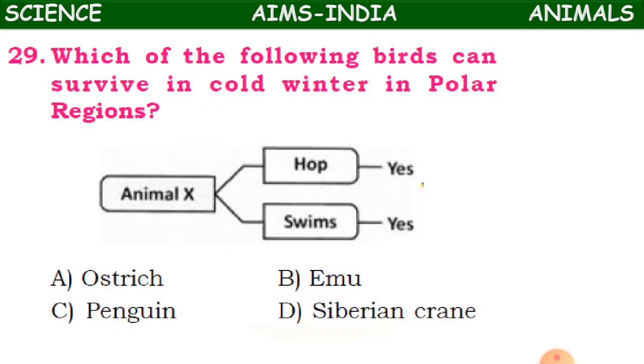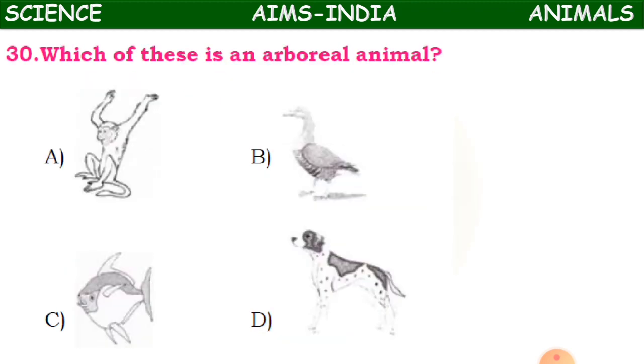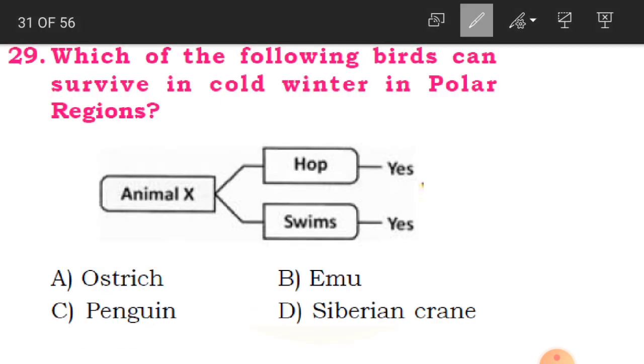Clear children? The 29th one is, which of the following birds can survive in cold winter in polar regions? So here we have to identify the birds which can live in the cold winter in polar regions. Polar regions is nothing but cold areas. Clear children? Polar is cold areas. So this is animal X. So we have to identify what is animal X.